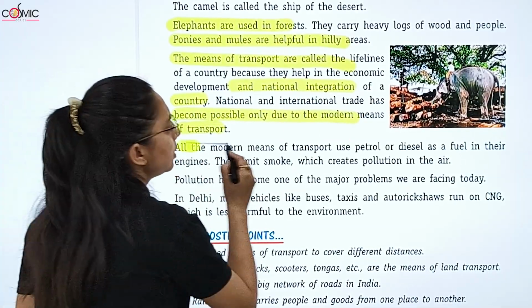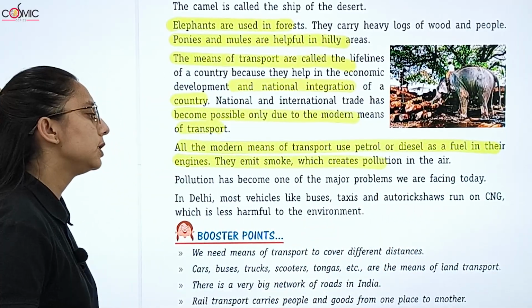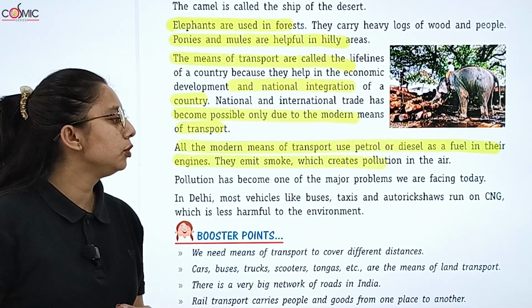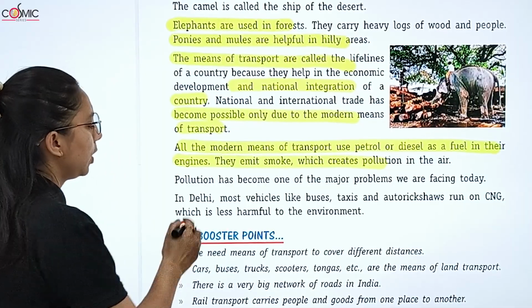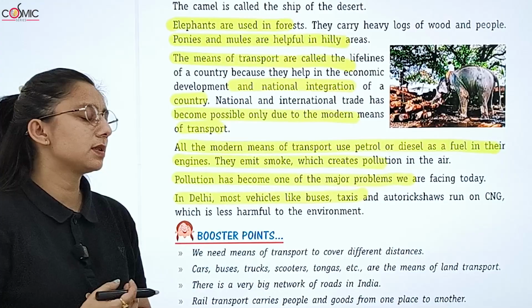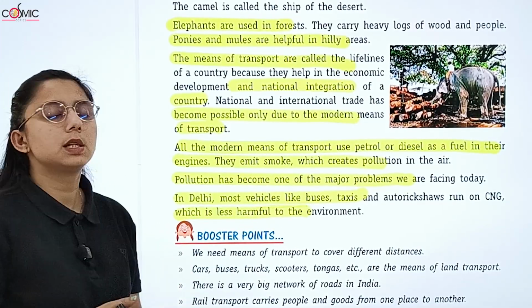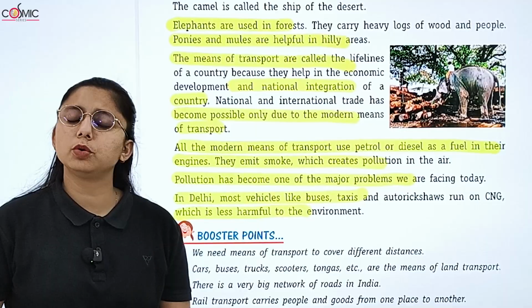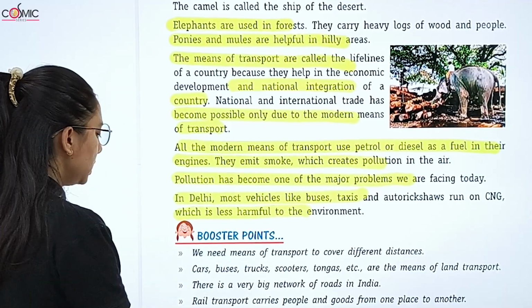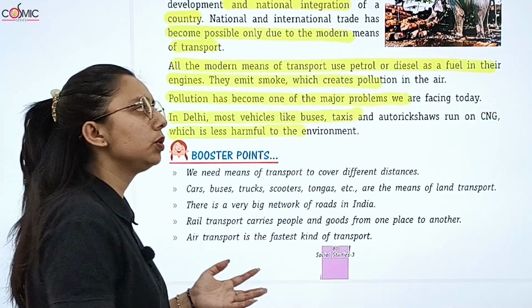All the modern means of transport use petrol or diesel as fuel in their engines. They emit smoke which creates pollution in the air. Pollution has become one of the major problems we are facing today in Delhi. Most vehicles, like buses, taxis, auto rickshaws, run on CNG which is less harmful to the environment. So it is a little less harmful. These were the different means of transport. Hope you understood. Now we will do the exercise.